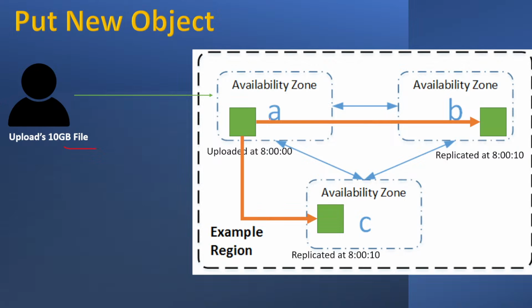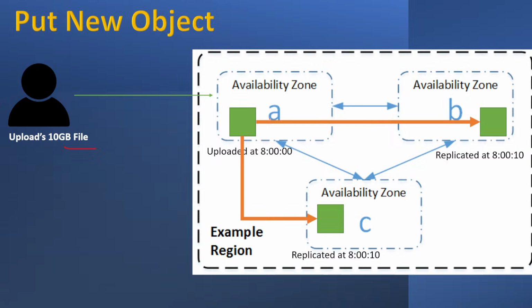Total three copies of your data will be available in your S3 bucket. By default, it is already replicated.